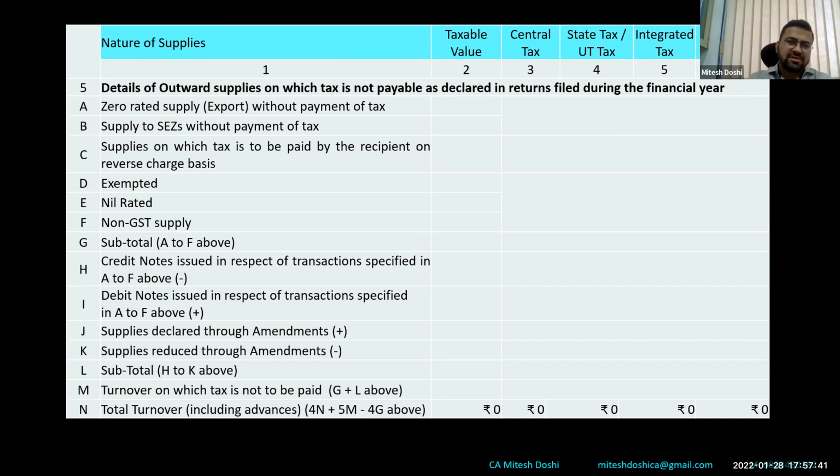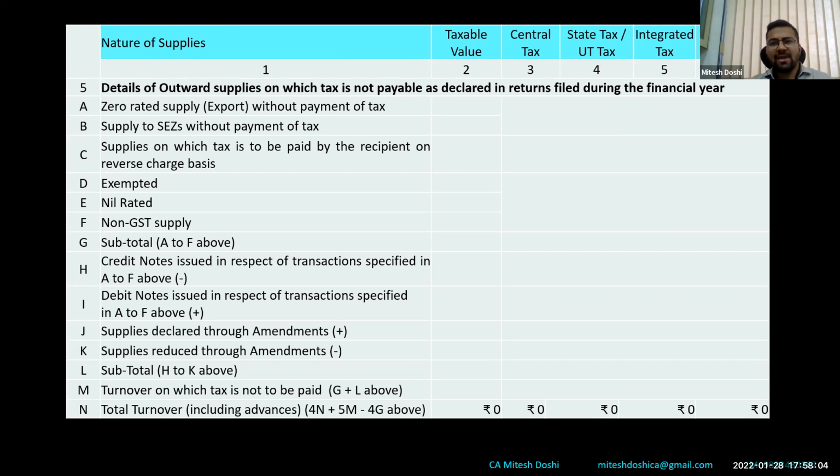So a transporter is registered. If he's providing under RCM, then those supplies have to be disclosed here. Thereafter, there's an exempted supply. We know very well what are exempted supplies, and thereafter nil-rated and non-GST supply. Now, non-GST supply, friends, there was an amendment in the instruction that non-GST supply would include no supply.